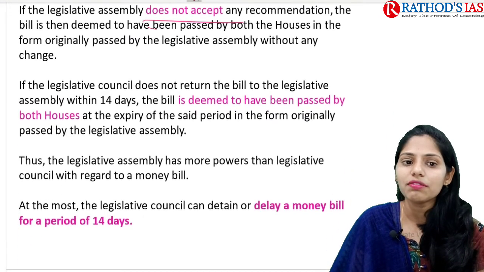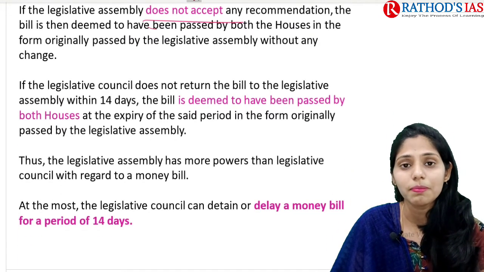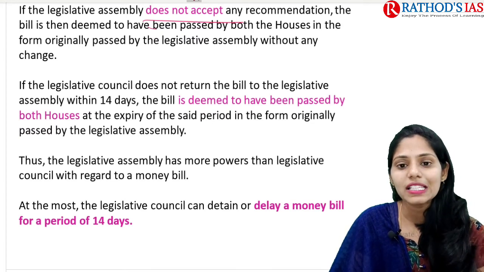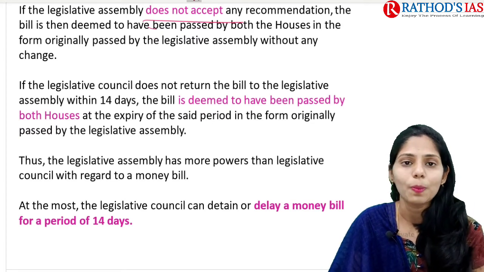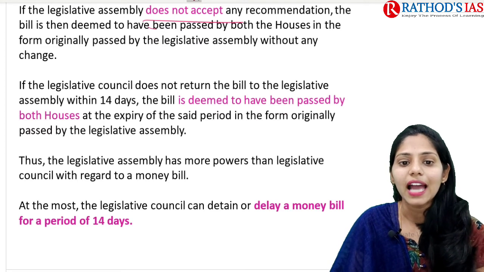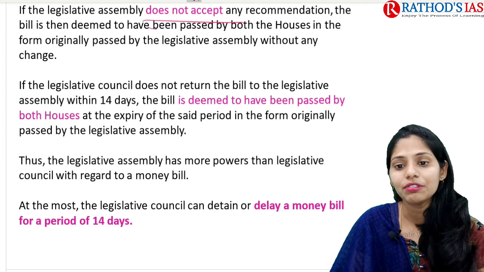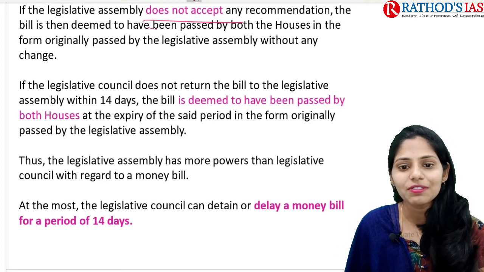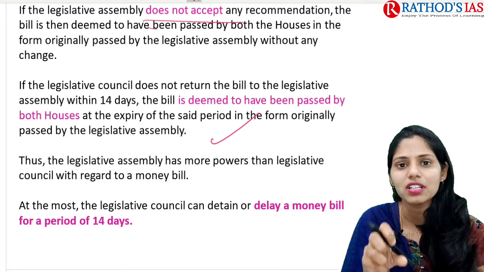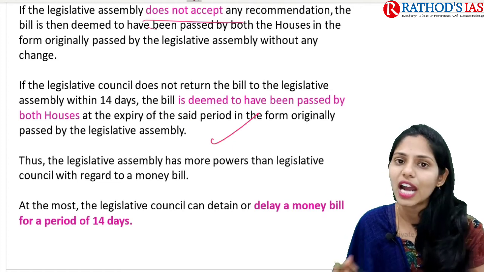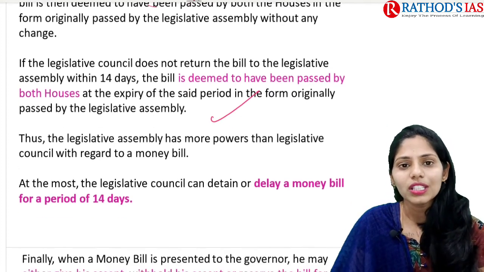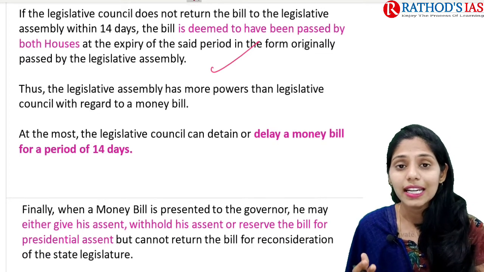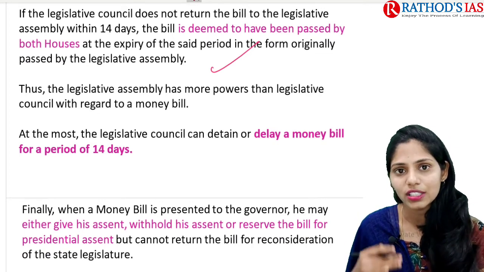And next, if the legislative council does not return the bill to the legislative assembly within 14 days, then also the bill is deemed to have been passed by both houses on expiry of that period, in the form originally passed by the legislative assembly. So in this way, we have restrictive powers of the legislative council regarding the money bill. We can say the legislative council can delay a money bill for at most 14 days.